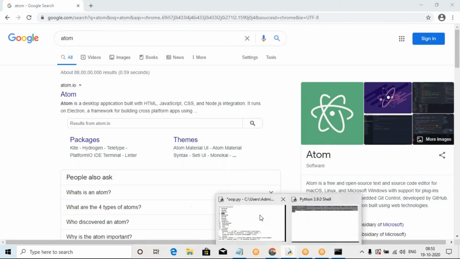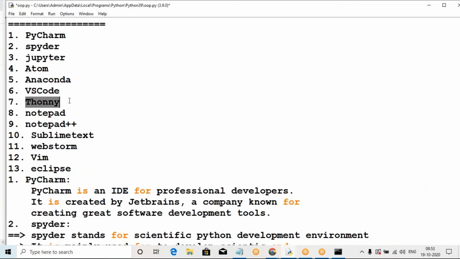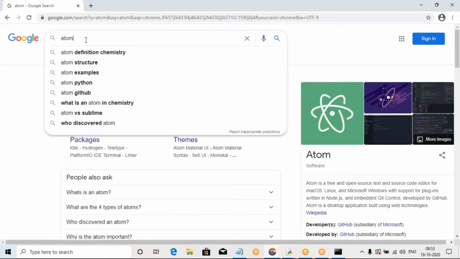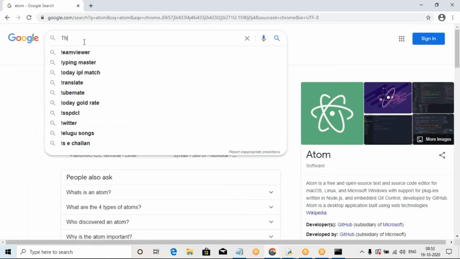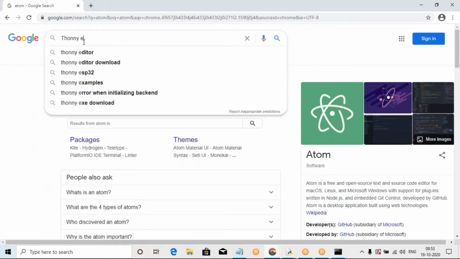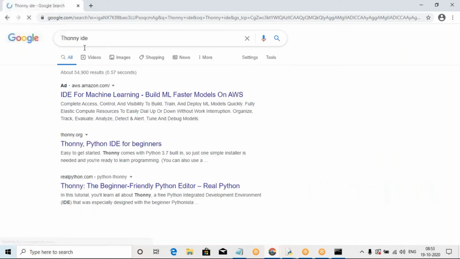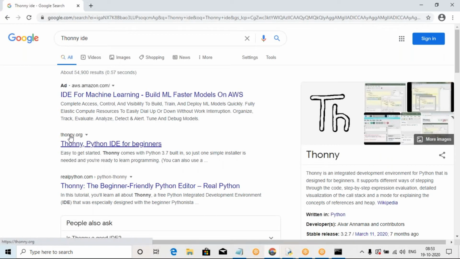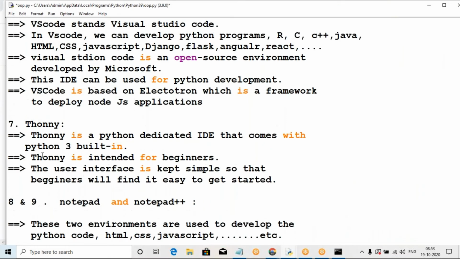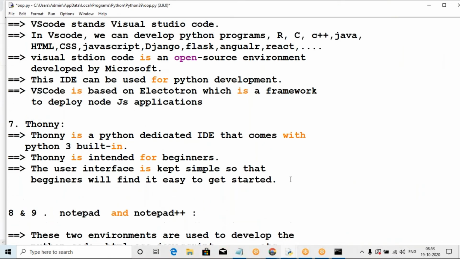Okay, one more editor, Thonny. It is also very easy. It is used only for beginners. Thonny environment, easy only. Install the Thonny IDE. Here is Thonny.org. To download, use the website Thonny.org. The Thonny editor is available.